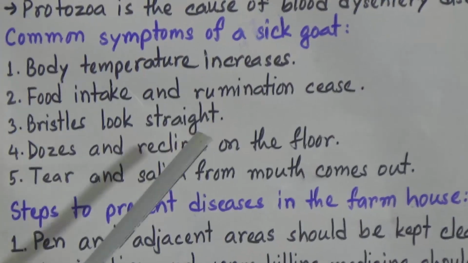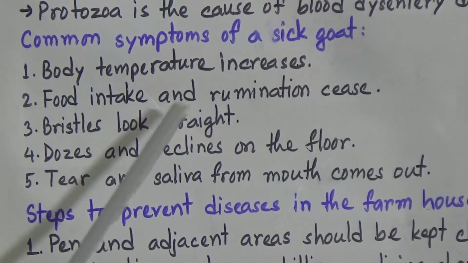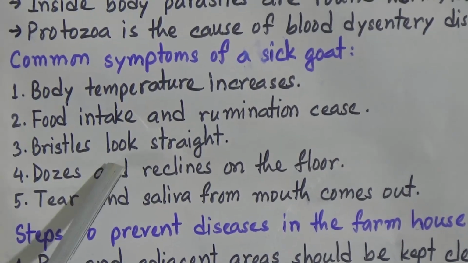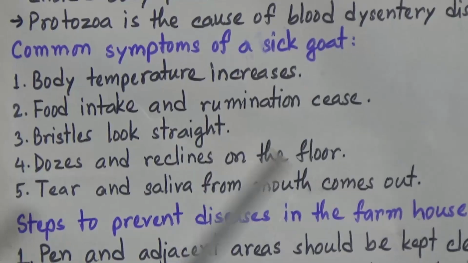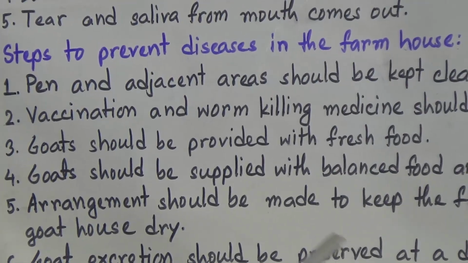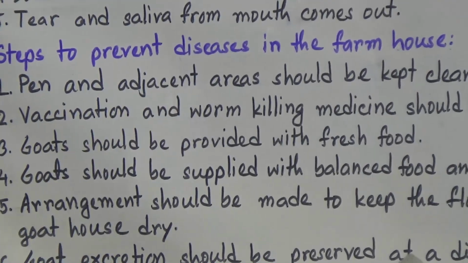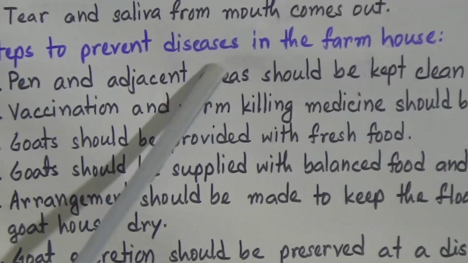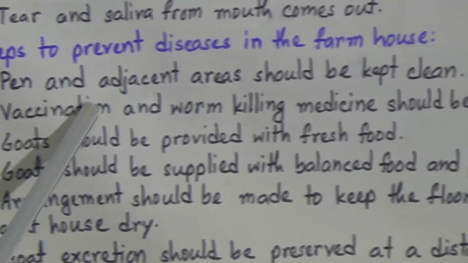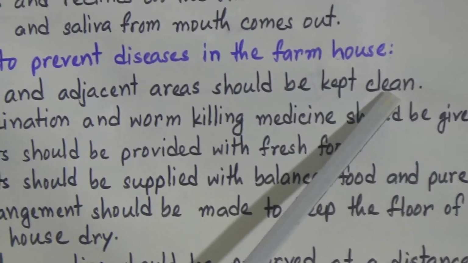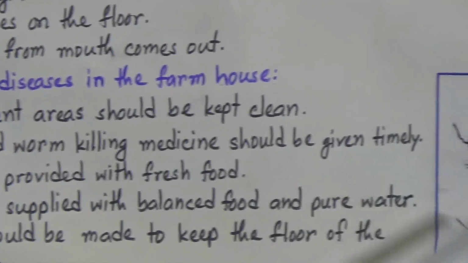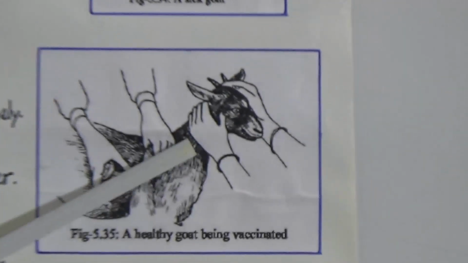Viral diseases cause death to the goat, but we can cure the bacteria related diseases. But we need to take prevention to stop diseases, which is very essential in commercial production. The steps to prevent diseases in the farmhouse are: number 1, pen and adjacent areas should be kept clean. Number 2, vaccination and worm killing medicine should be given timely.